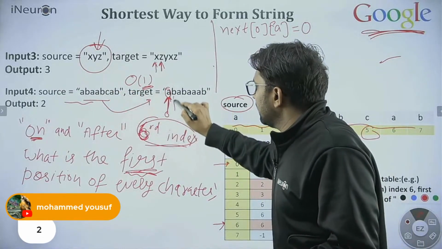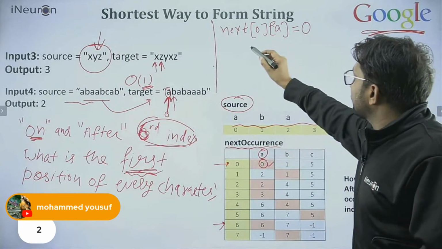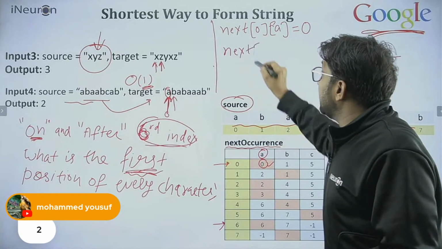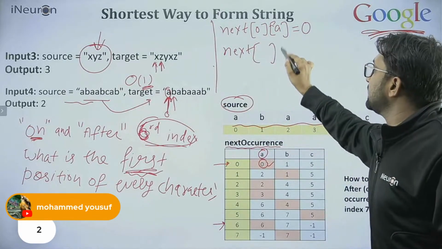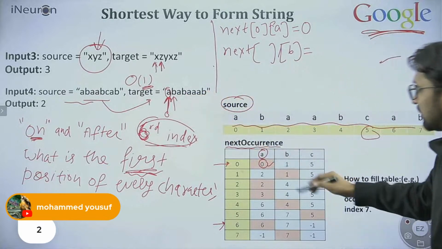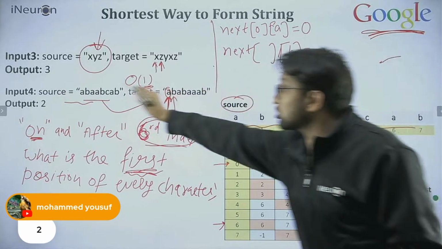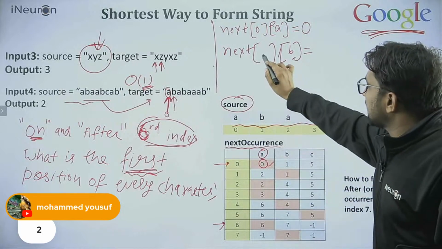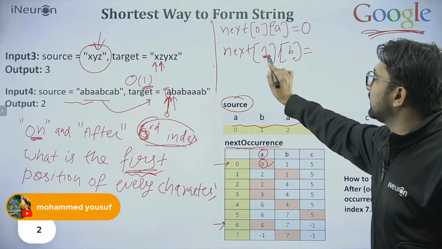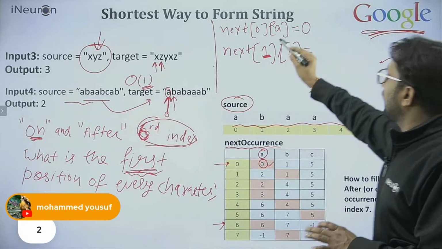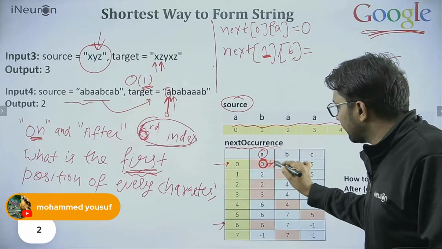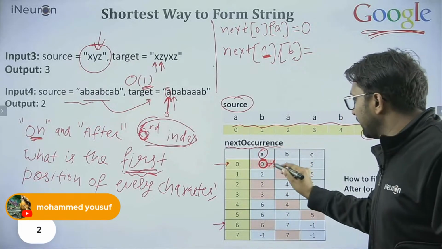Then we move on. We are asking the table, where is B? We are directly asking this table, where is B in the source string? But this time, I will write 1 over here. Why do I write 1 over here? Okay, this is the only thing left. Earlier, the value was 1. Whatever the value is here, I will add 1 to it. Whatever previous value we find, we will add 1 to that.